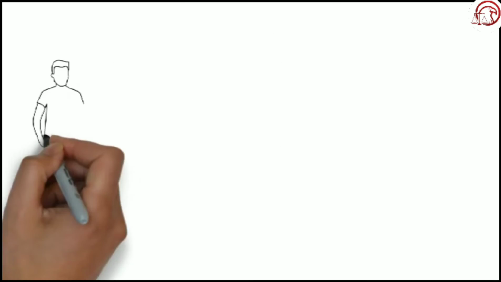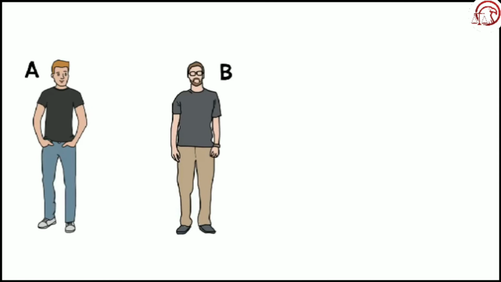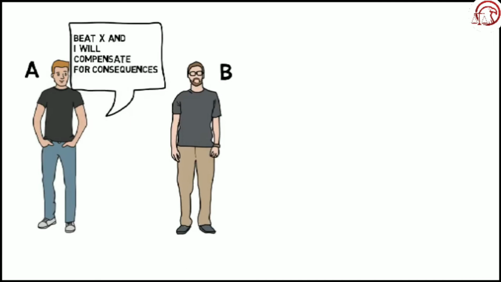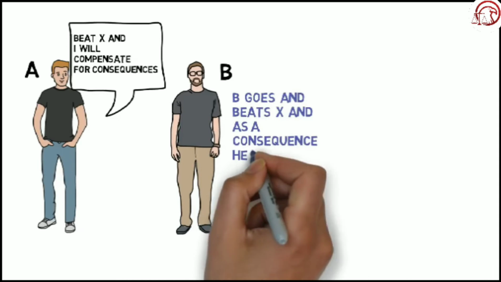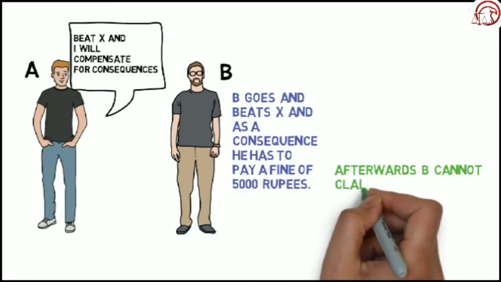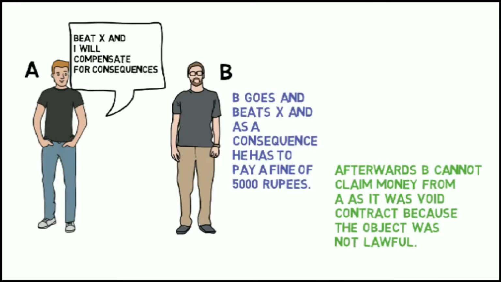Let's take one more example. There are two people, A and B. A goes to B and says, beat X and I will compensate for the consequences. B goes and beats X, and as a consequence he has to pay a fine of 5,000 rupees. Afterwards, B cannot claim money from A as it was a void contract because the object was not lawful.